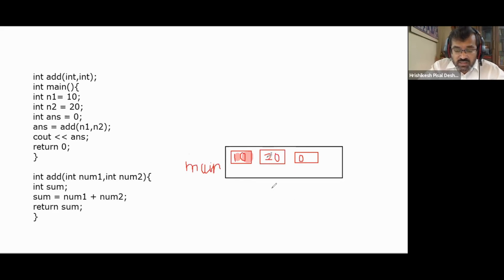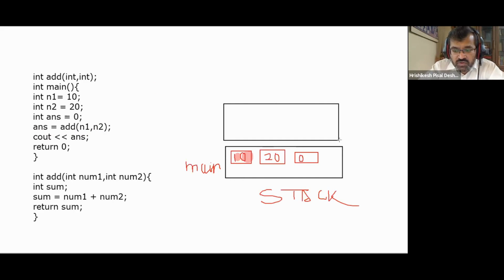So where is this allocated? This is allocated on the stack. Then you reach this statement, answer is equal to add of n1, n2. The moment you call this function, what's going to happen? On the stack, one more frame will get allocated, and that will be the frame of your function add. So the second frame has been allocated for function add on the stack. This is the frame of function add.